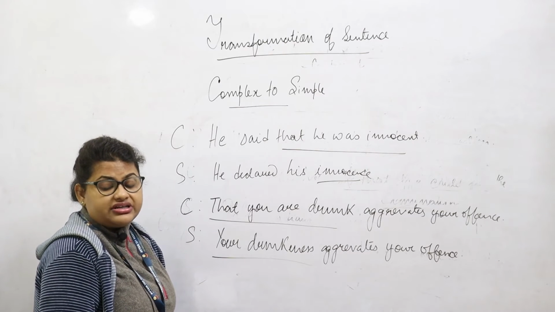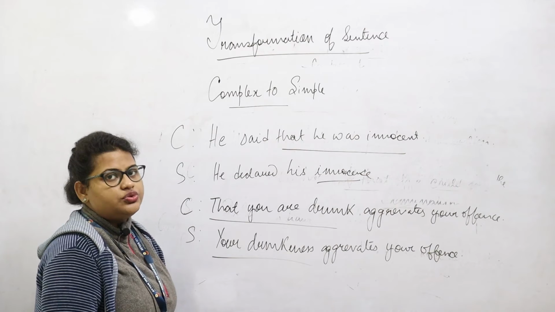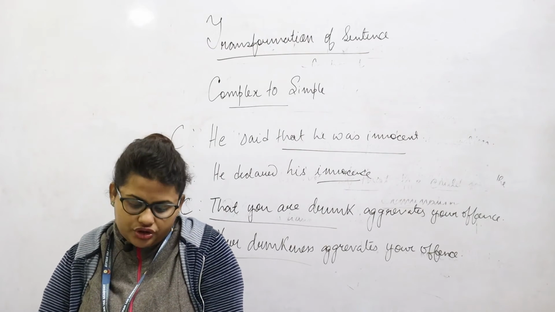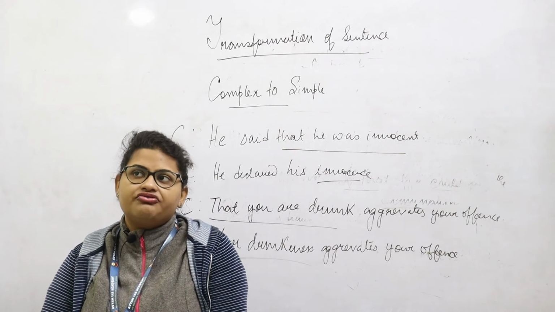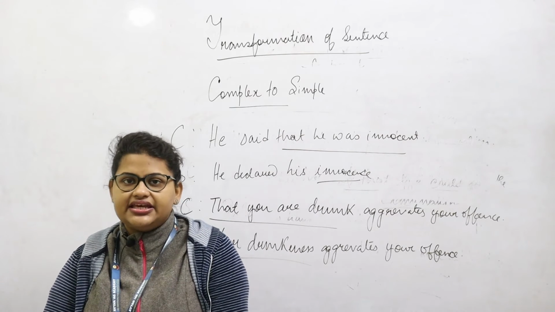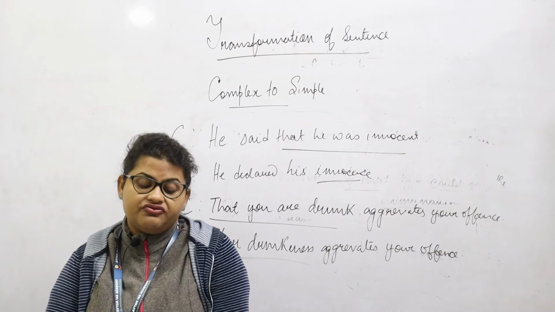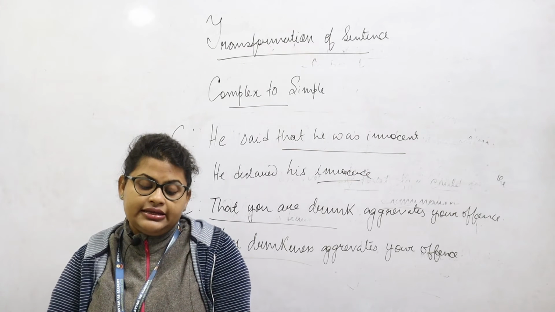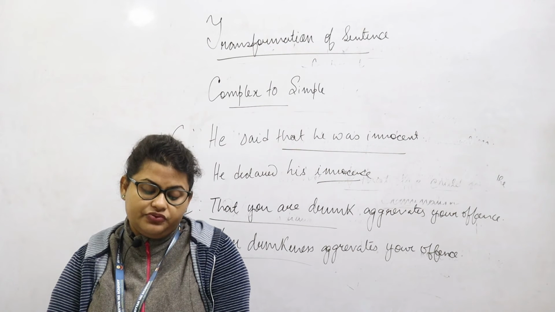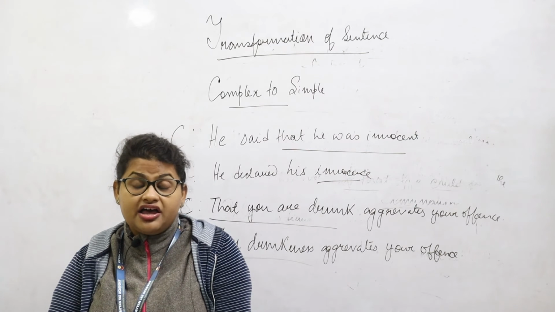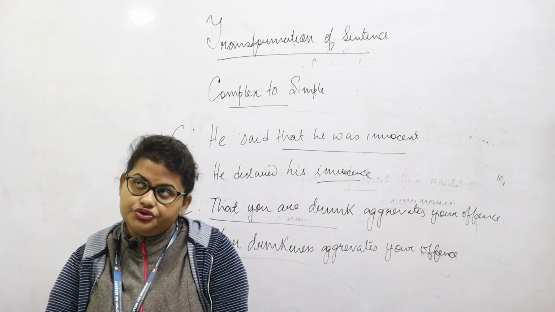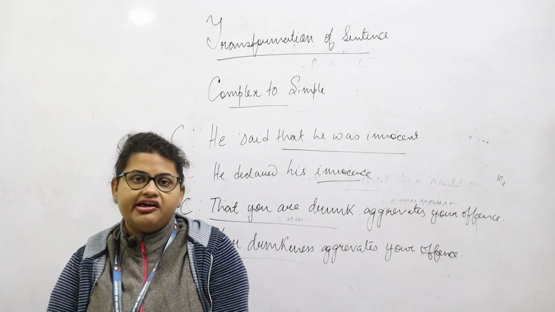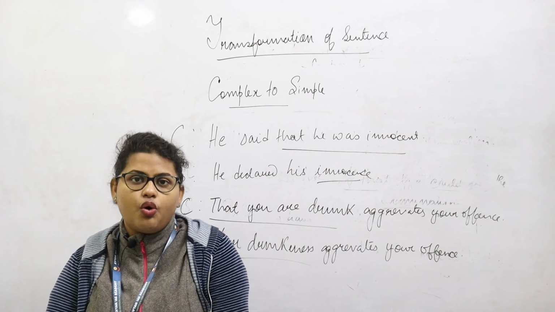Now, for example, if we are trying to convert a sentence with the adjective clause, we say he died in the village where he was born. So we can transform this sentence as he died in his native village. So the village in which he was born gets transformed with the word native village. Then if we say I have no advice that I can offer you, we can transform that sentence into a simple sentence as I have no advice to offer you.